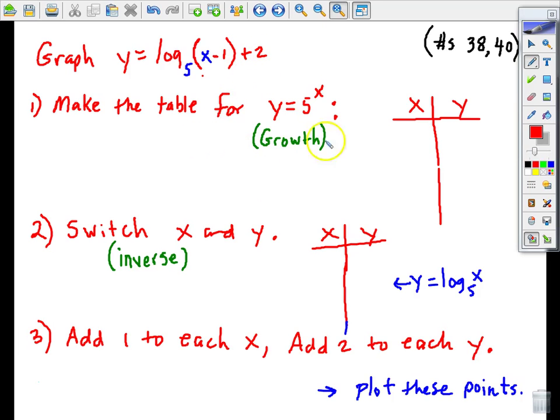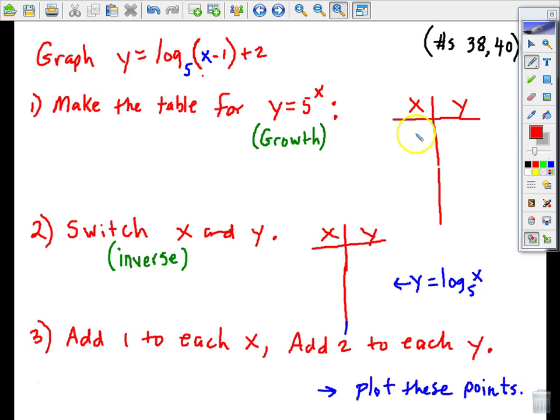Okay. Well, let's just start like we did before. Let's make a table for the growth function y equals 5 to the x power. Do you see where I got 5 to the x? The base, just think of whatever the base of the log is, raised to the x power. I did it in blue so you can see how it stands out.